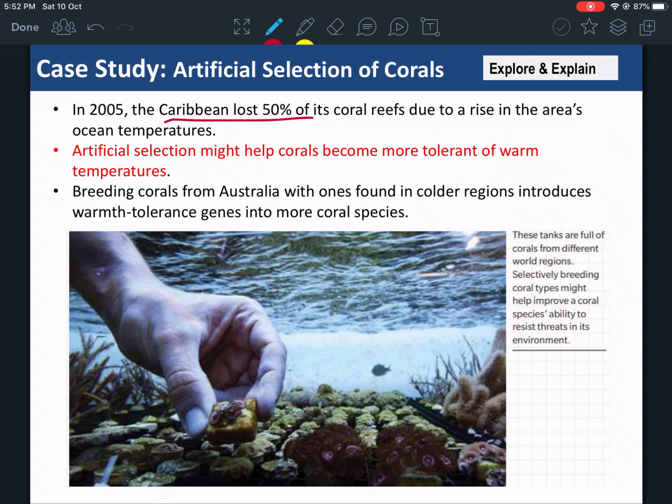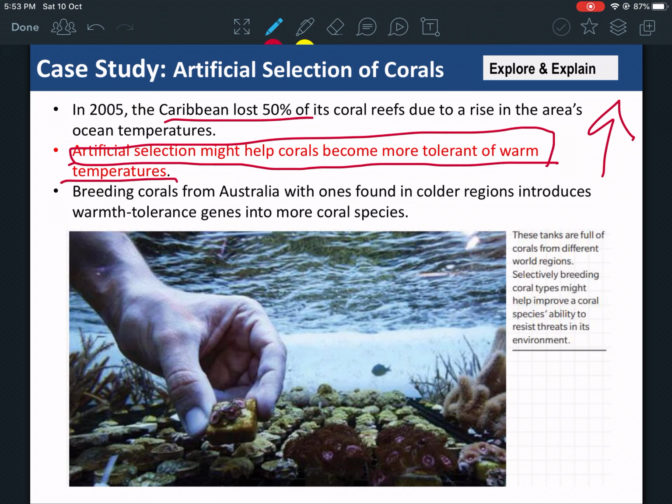Because of rising temperatures and global warming, the warming of the water has caused the coral reefs to die out. So they used artificial selection to help coral reefs become more tolerant to warm temperatures, making more of the coral reefs that are able to tolerate them.